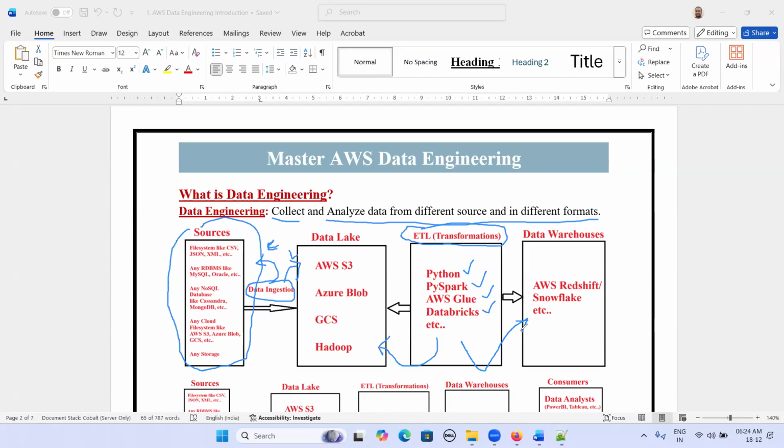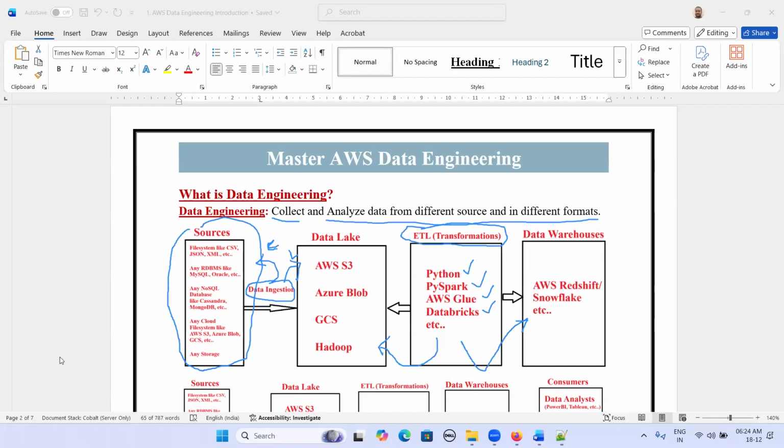If it is big data, we have Apache Hive. After transformation, results we are going to store into data warehouses. So a data engineer collects data from different sources in different formats, then performs analysis, meaning transformations, and stores the data into targets like data lakes and data warehouses.